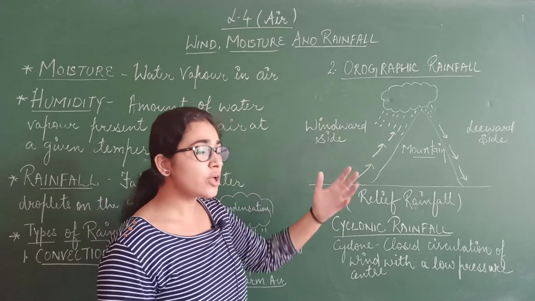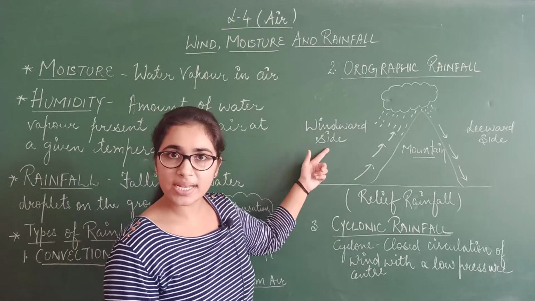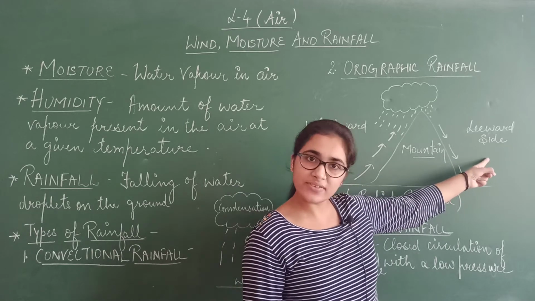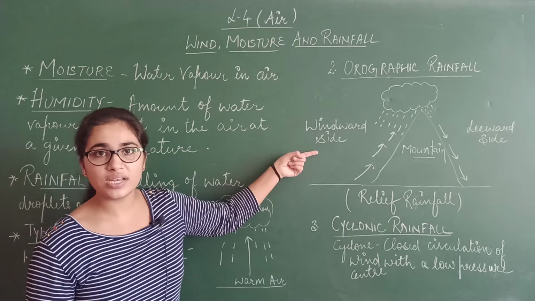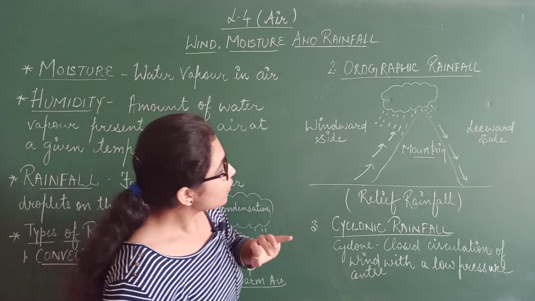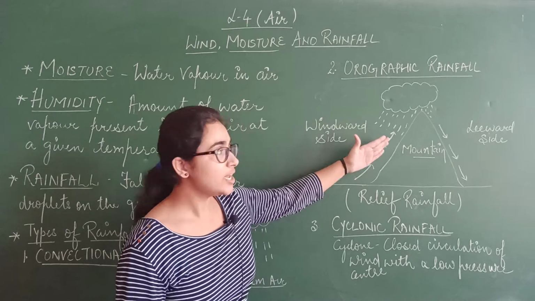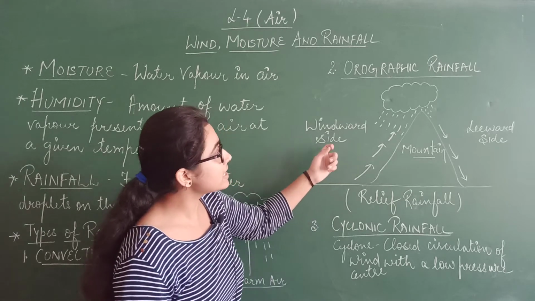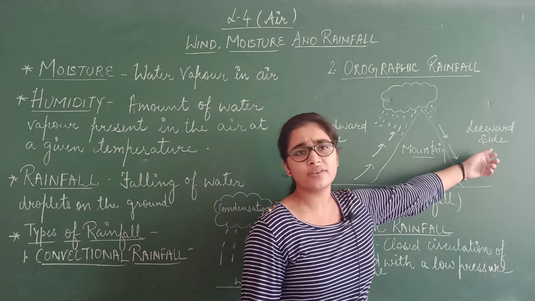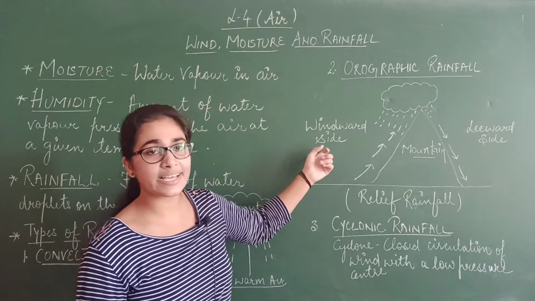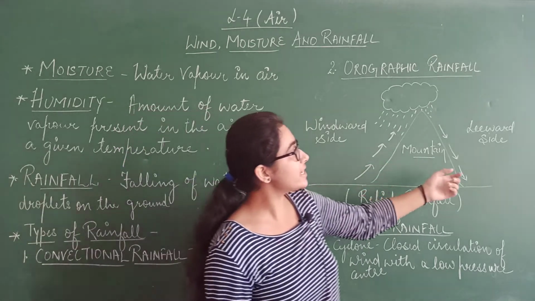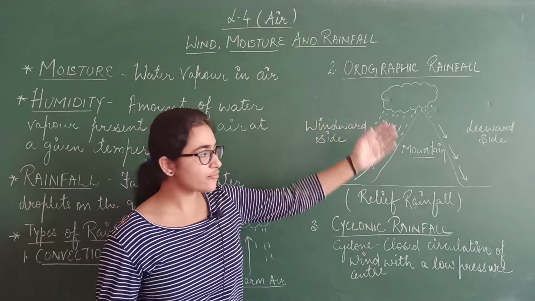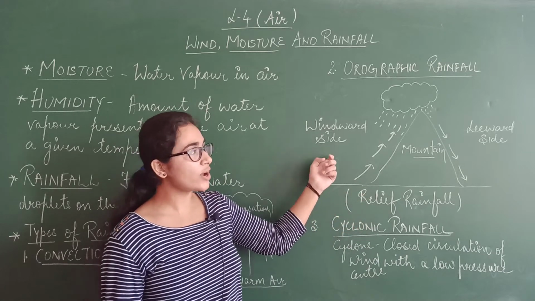will take place. Now here two things are there. One, windward side, and second, the leeward side. The side which is away from the wind is known as leeward side, and the side facing the wind is known as windward side. And you see, when the moisture laden air rises upward, it strikes the mountain, the rainfall will take place, but most of the rainfall will be on the windward side and only a little rainfall is on the leeward side. So windward side will experience maximum rainfall and there is little or no moisture in the leeward side. So this is the type of orographic, or you can say relief rainfall, where the moisture laden air